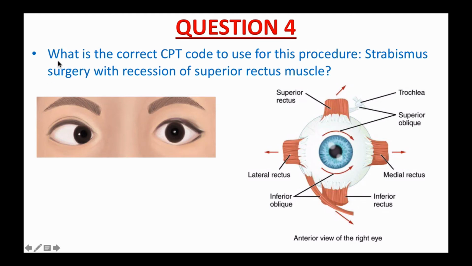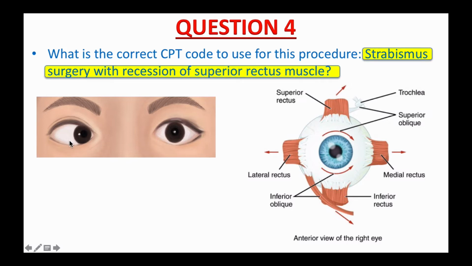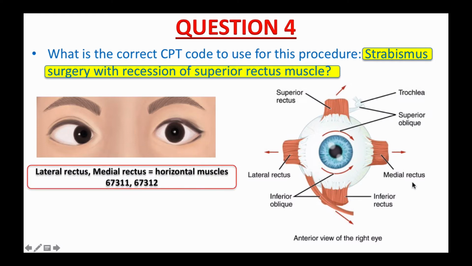Question number 4. What is the correct CPT code to use for this procedure? Strabismus surgery with resection of superior rectus muscle. Strabismus is an abnormal ocular condition in which the eyes are crossed. For coding purposes, I want you to know the lateral rectus and medial rectus are considered horizontal muscles. CPT has specific codes for procedures performed on one horizontal muscle and two horizontal muscles, 67311 and 67312.